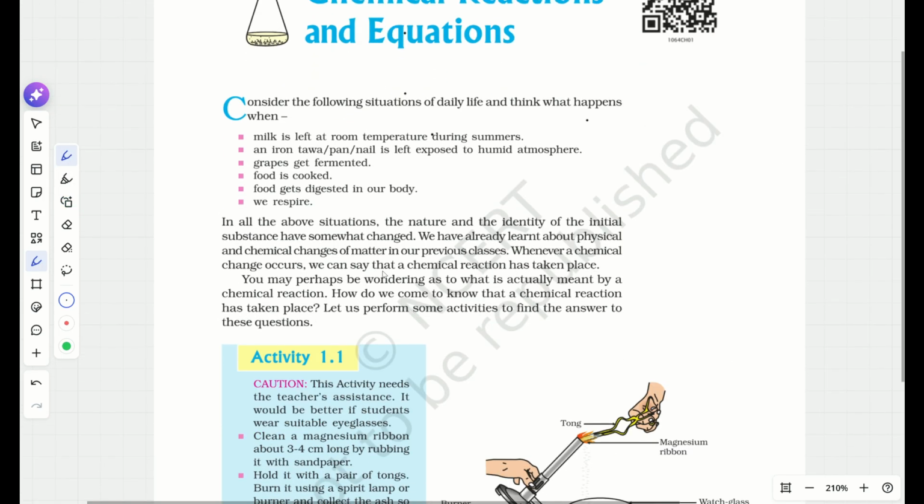So what did we learn? What do you mean by chemical reaction? Whenever a chemical change occurs, we can say a chemical reaction has taken place.